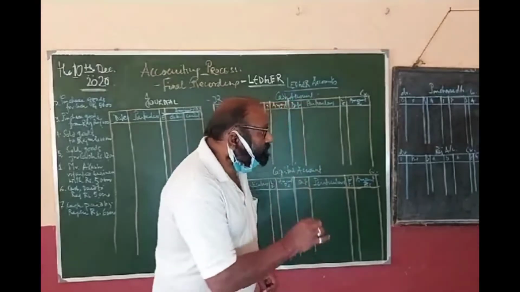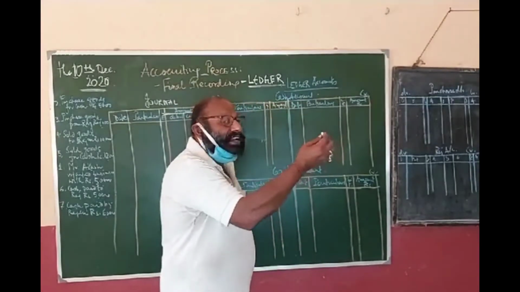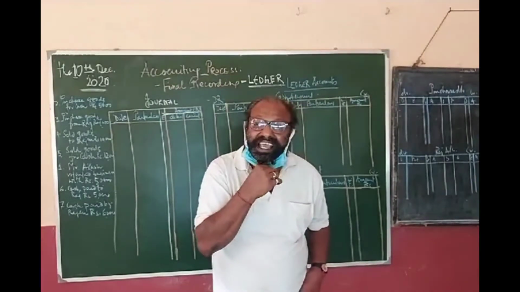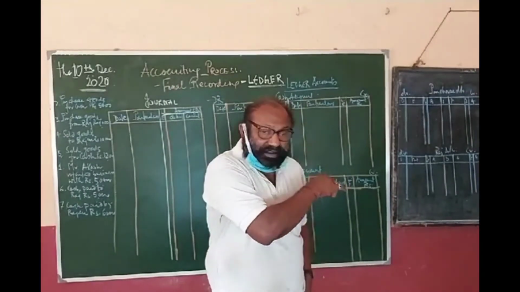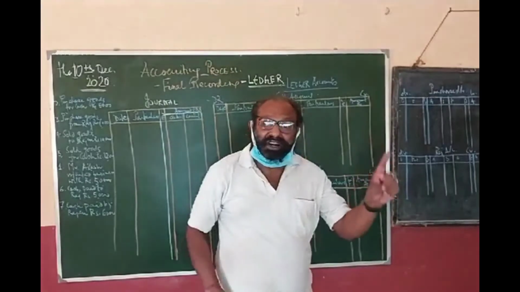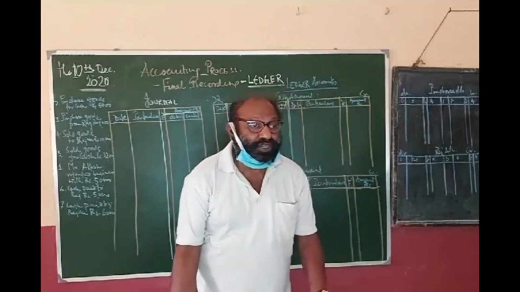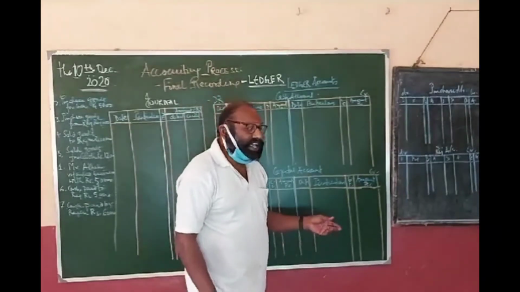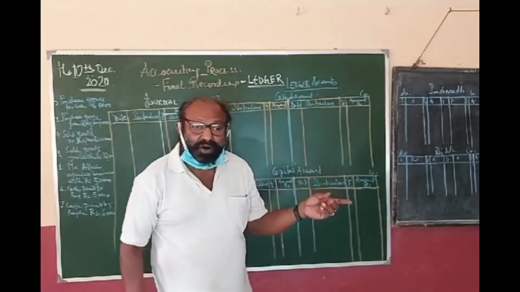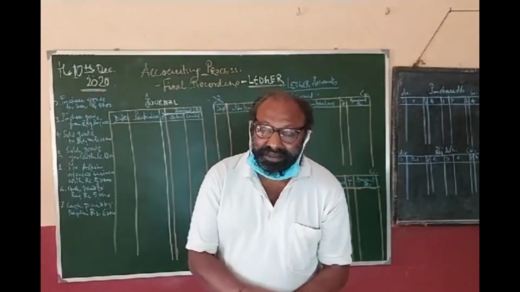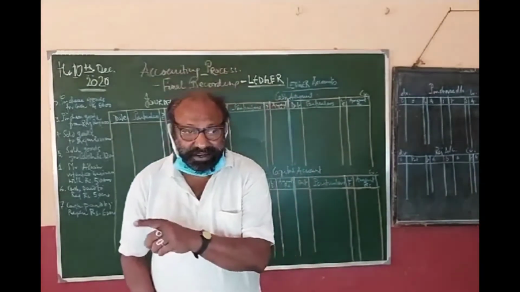And then from the journal we go for final recording. Final recording is done in a set of books, and that is known as ledger. The recording from journal to ledger is known as posting. If you are asked what is posting, posting is the process of recording the transactions from journal to ledger.